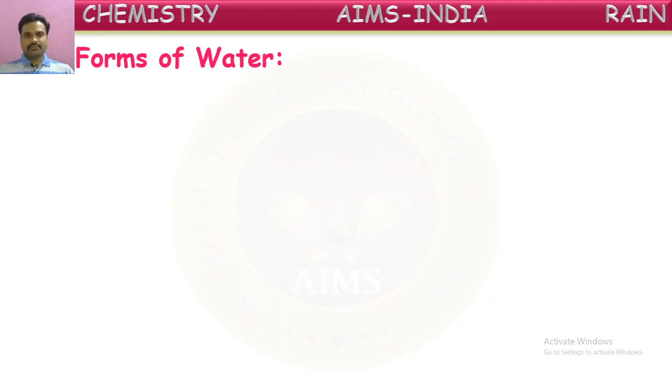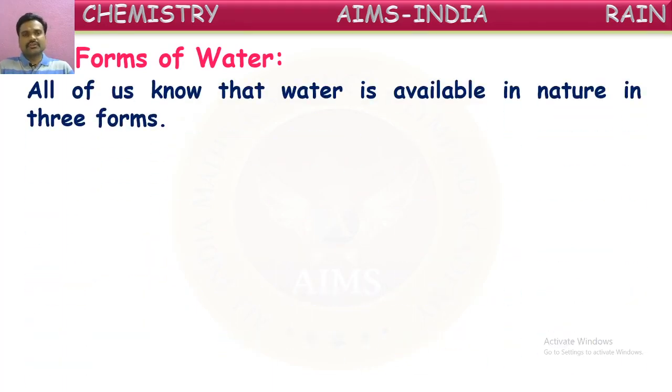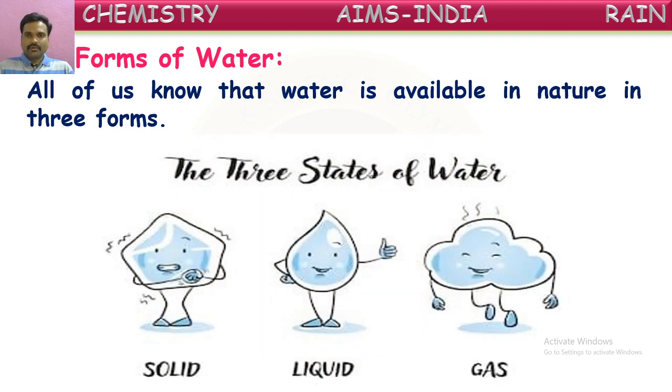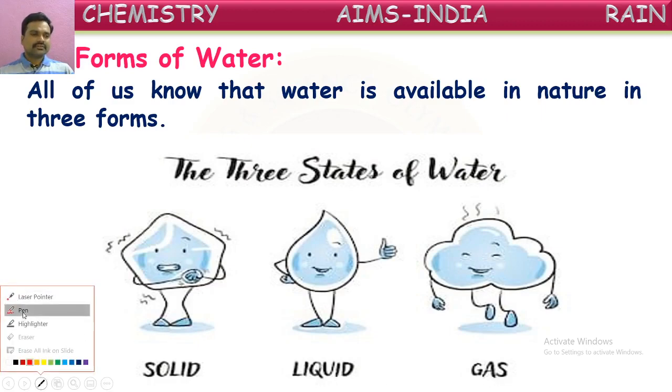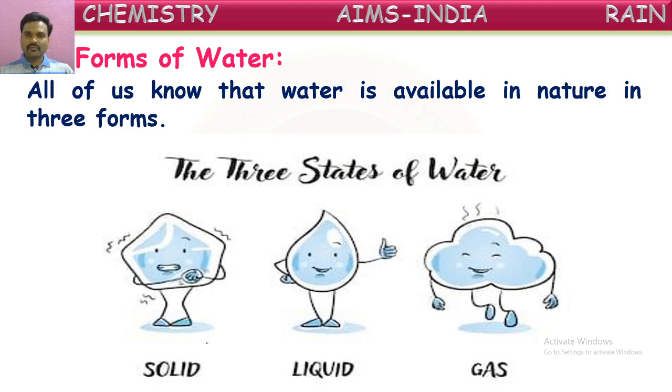Forms of water. As all of us know, water is available in nature in three forms. What are those three forms, children? I think you know. Can you guess? Yes, very good. They are solid form, liquid form, and gaseous form. Can you try to name these forms? What is the solid form of water called? Can you say? Yes, it is ice. Solid form of water is called ice.